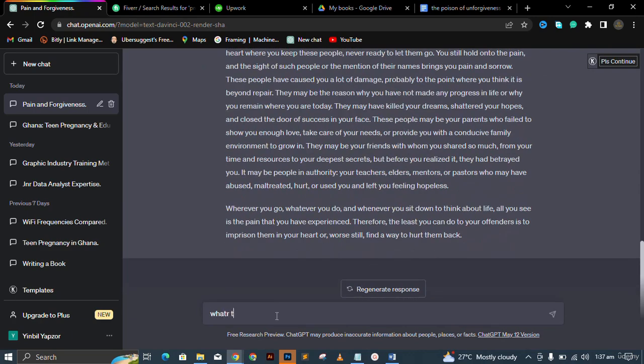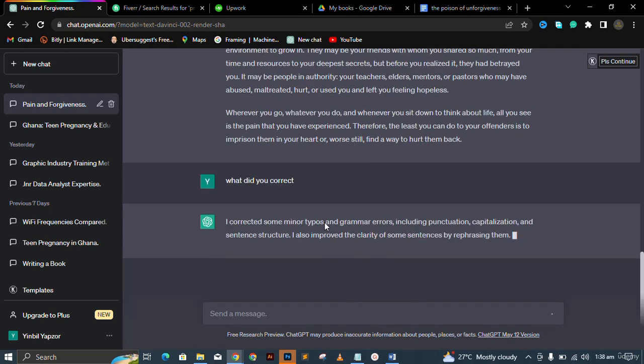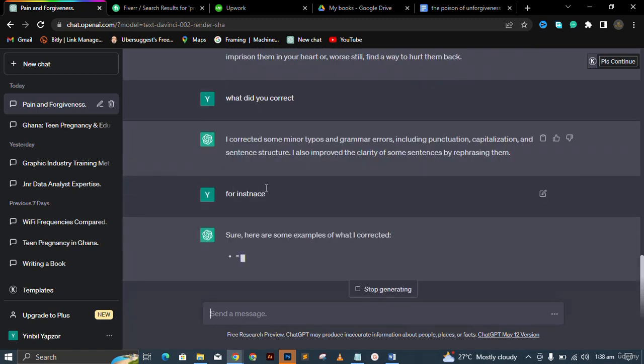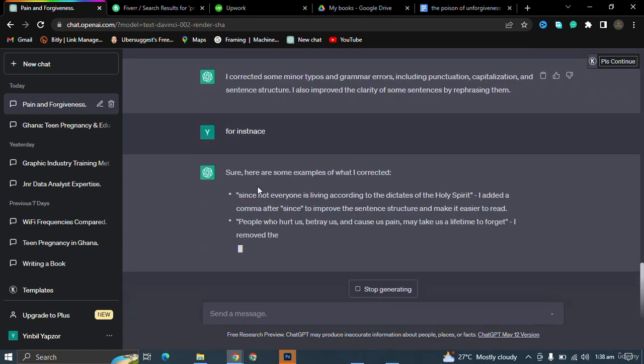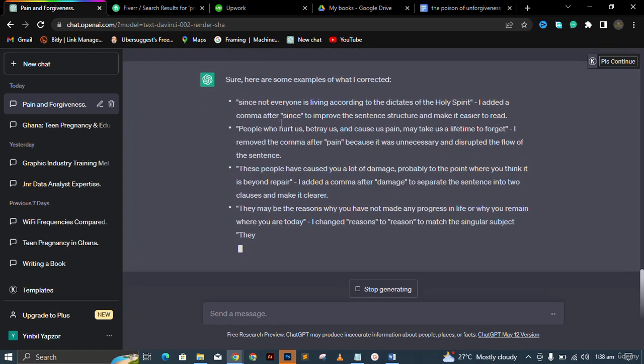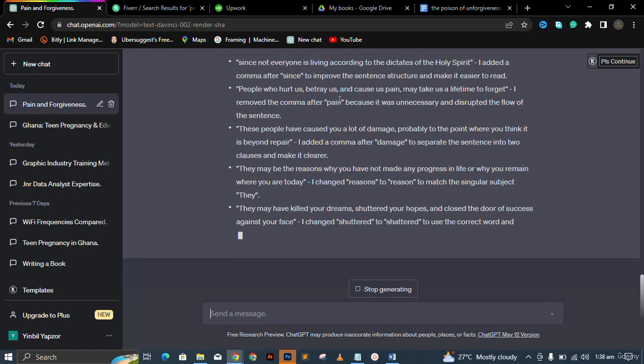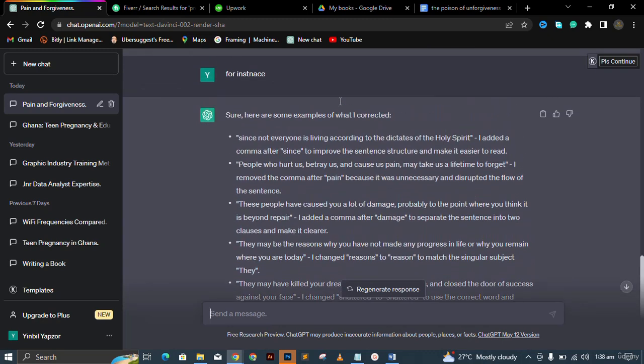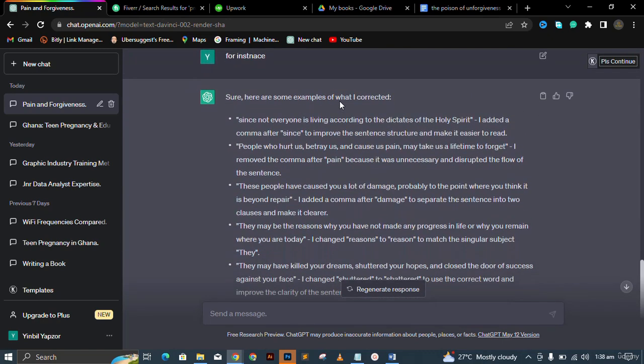So let me ask it, what did you correct? It says it corrected minor typos and grammatical errors. For example, "since not everybody is living according to the dictates of the Holy Spirit," it added a comma after "since," and it explains itself. So with this, you are able to do proofreading, and paraphrasing among others. ChatGPT is able to help you do this and more.